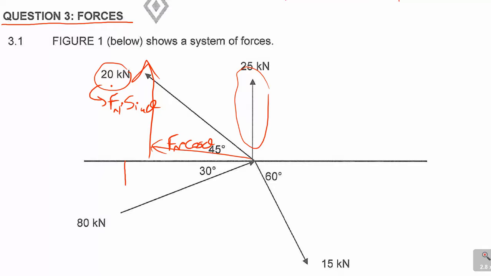If you're looking at this particular force here, similarly, this becomes your cos, this becomes your sine. Vertically sine and cos. You are resolving even this force like that, and this becomes your sine, and this becomes your cos.